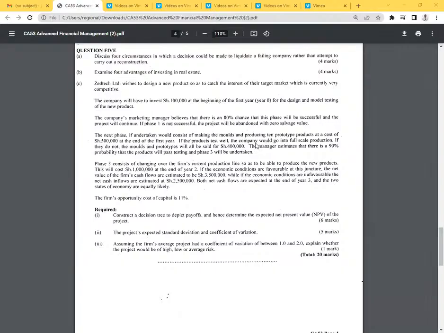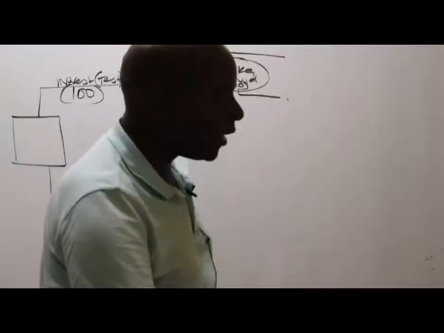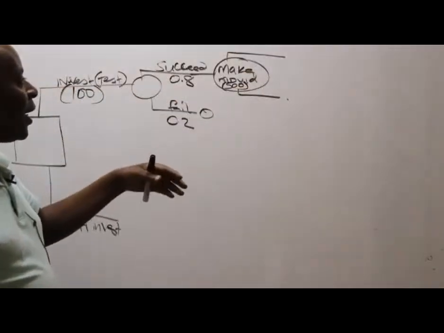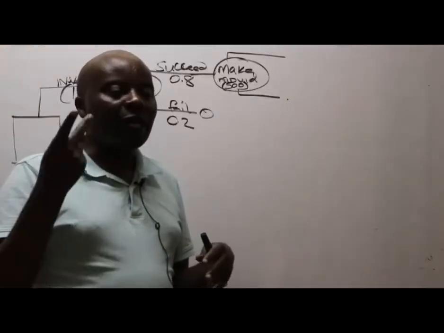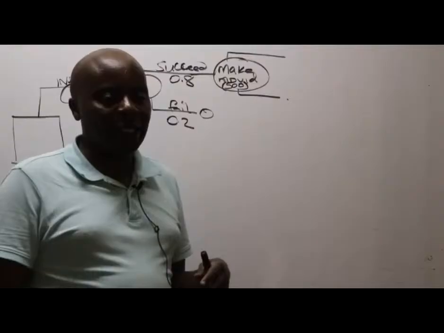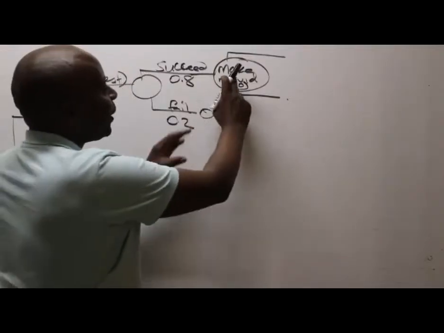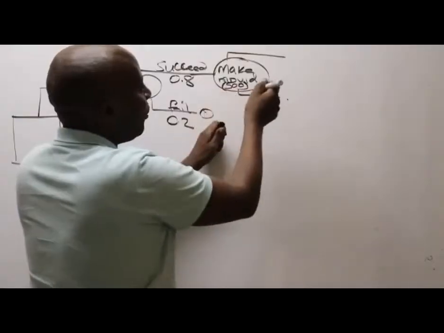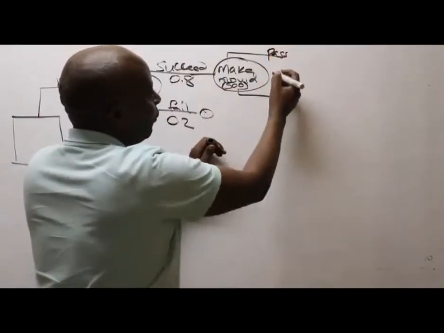If the product tests well, the company would go into full scale production. If they do not, the molds and prototypes will all be sold for 400,000. The manager estimates that there is a 90% probability that the product will pass testing, and phase 3 will be undertaken. Ladies and gentlemen, for the molds and the prototypes, there are two possibilities, and the two possibilities are probabilistic. That is why we are capturing them out of a circle.